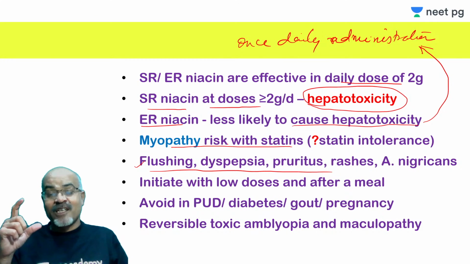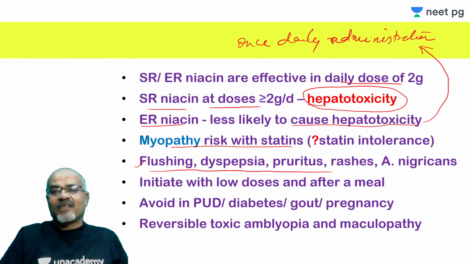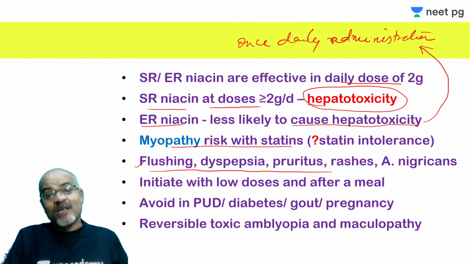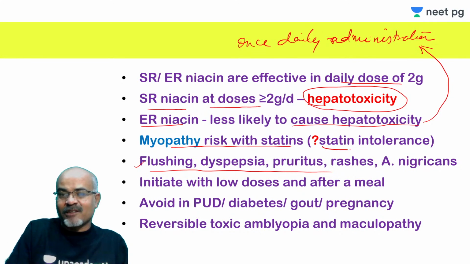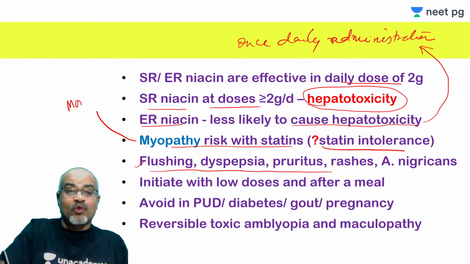Okay. So usually myopathy risk increases with statins, especially because nicotinic acid, the mechanism is different. It enhances this HMG coenzyme reductase inhibition in the skeletal muscles also. That is the reason. That is a pharmacodynamic interaction. Otherwise many drugs were causing it because of an increase in plasma level, like gemfibrozil and all that. But in cases where the patient is intolerant to statins, this nicotinic acid should be considered as monotherapy in those patients.